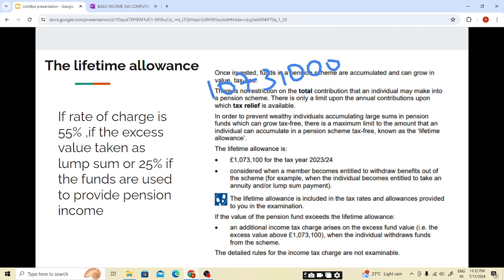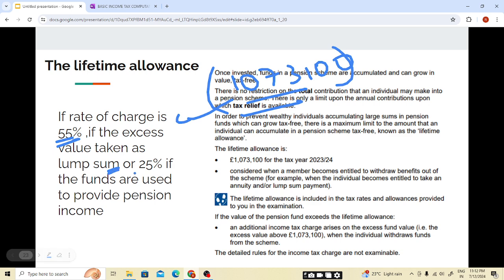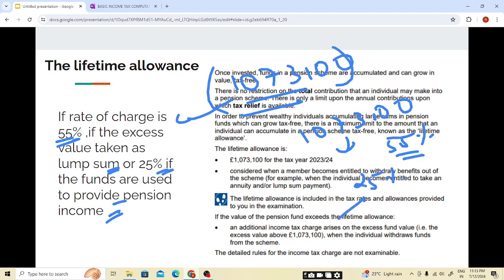But if the value of the pension scheme is more, then if the lump sum amount is withdrawn, it will be taxed at 55%. The rate of charge is 55% if the excess value is taken as a lump sum, or 25% if the funds are used to provide pension income. So above this, if a lump sum amount is withdrawn, there is a 55% charge. If it is kept within the fund, there is a 25% charge, and further the non-saving rates of 20, 40, 45%.